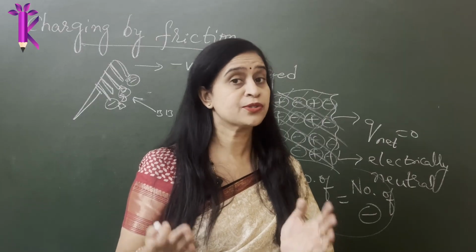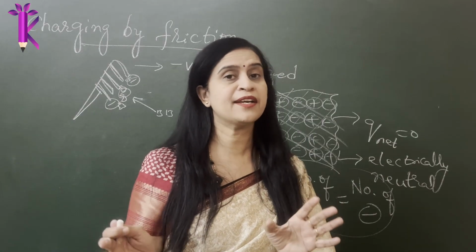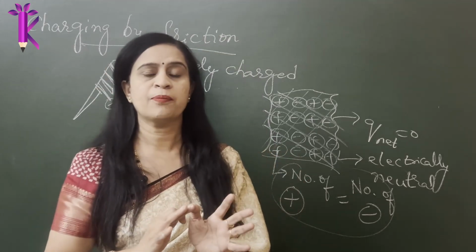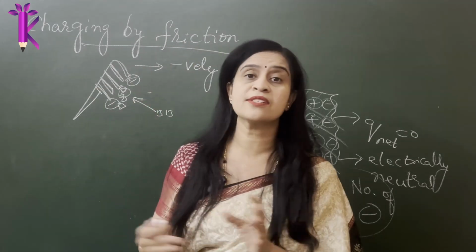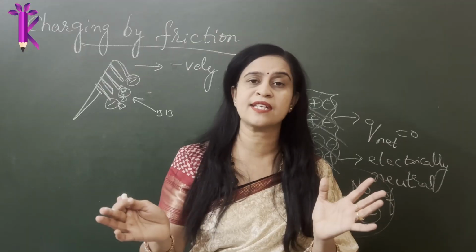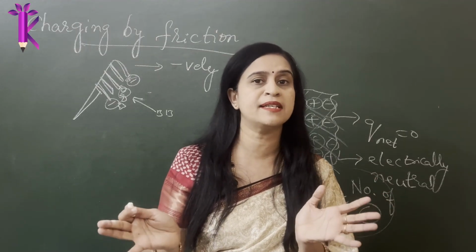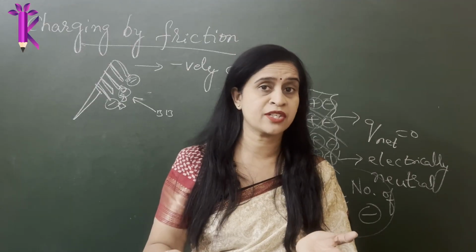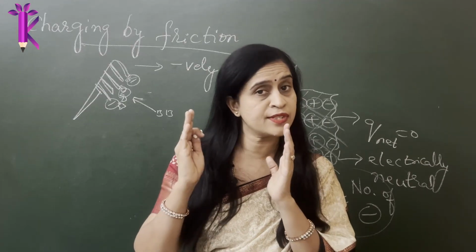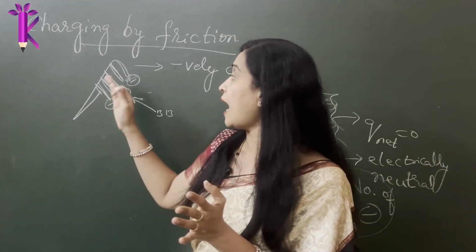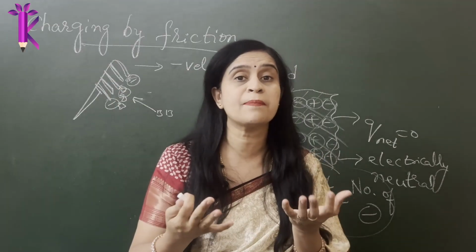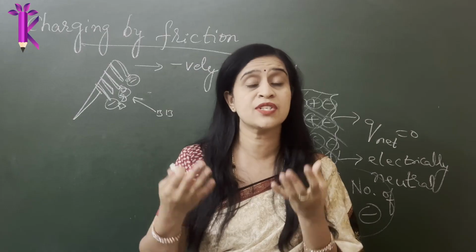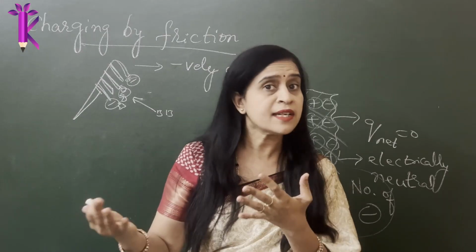I hope you thought it in the right way, because in the beginning of the class I told you we are building or discovering all this field of electrostatics basically on the fundamentals of like charge repulsion and unlike charge attraction. So here also we are going to use the same fundamental properties and understand why the pieces of paper did get attracted to a comb which was negatively charged, which had an excess of electrons. So what is really happening?